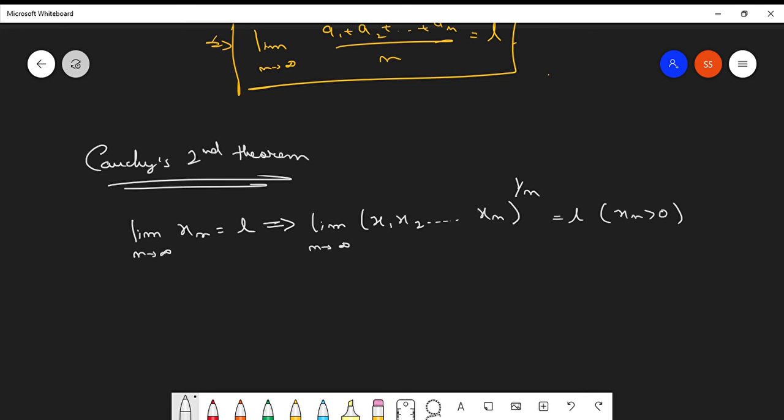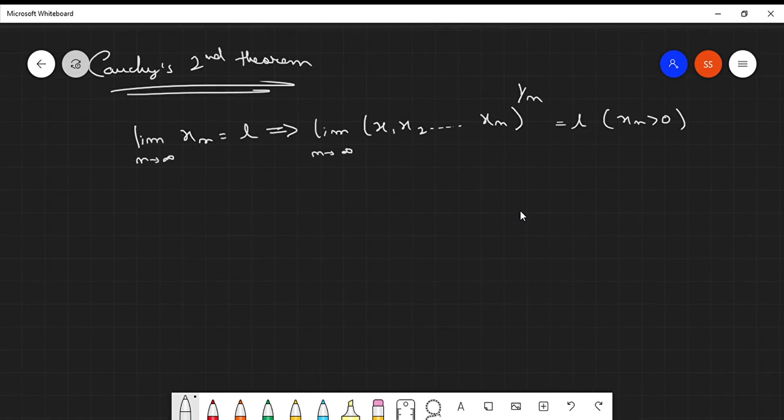Very obvious statement. You can compare this with the Cauchy's first theorem. Putting a logarithm to this will help you understand this theorem using the Cauchy's first statement. You can do it and check this on your own, how you can observe this using the Cauchy's first theorem of sequence. So this is simply the Cauchy's second theorem. Let us solve a problem regarding this, then we will be moving on to the second statement of Cauchy's second theorem.